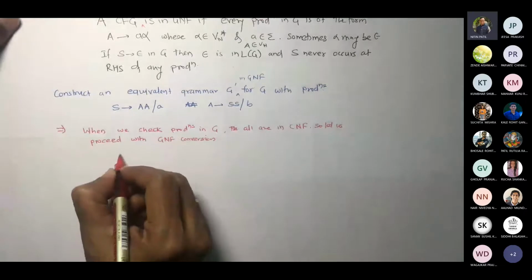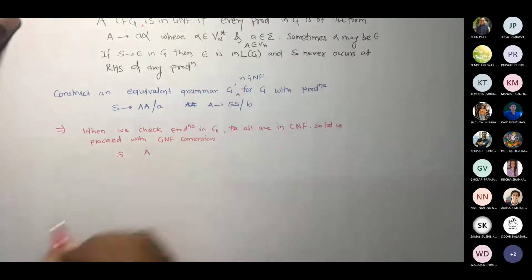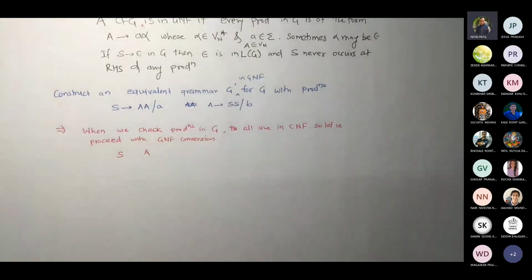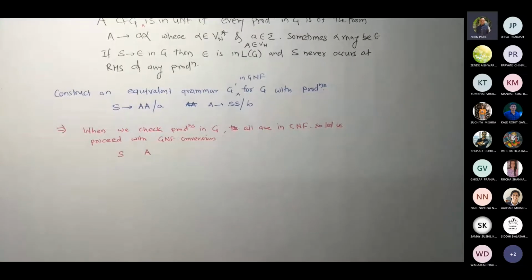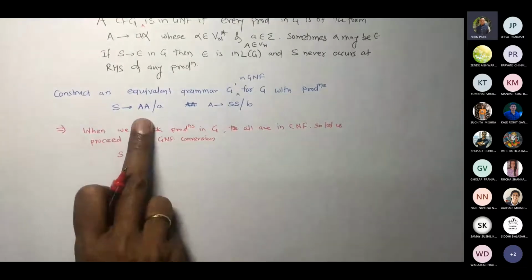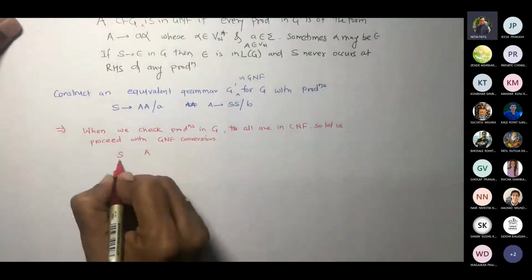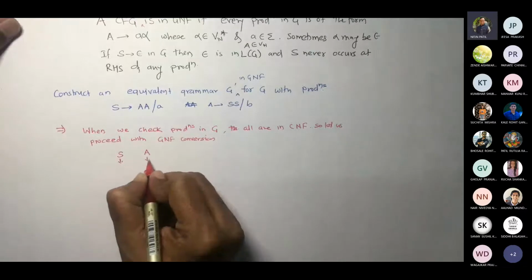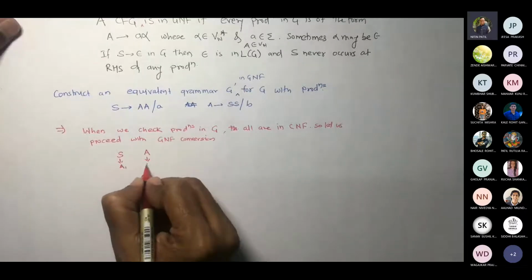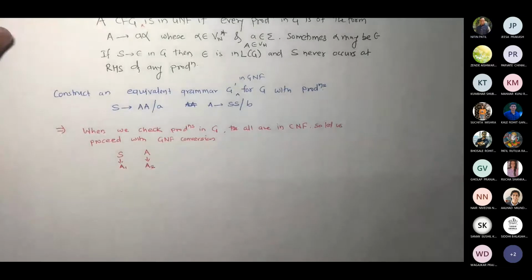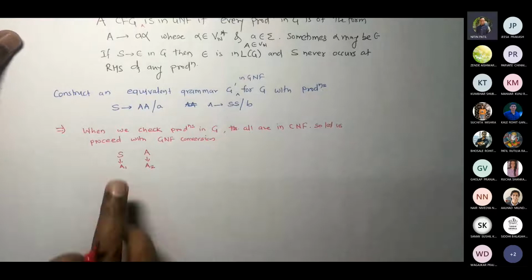Now what do I have to do? Write the variables. You have two variables in the given grammar, correct? Can you see the production set? Do we have two variables in the given grammar? S and A, correct? So write them. When you write them, rename them with new names A1, A2. Correct? So this would be step 2.